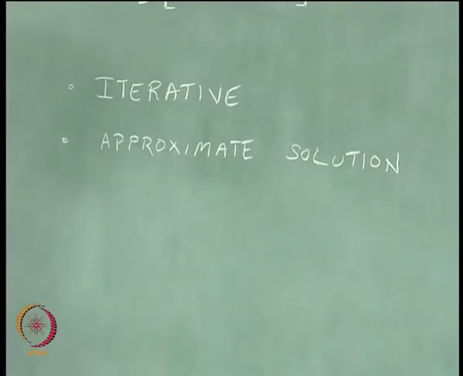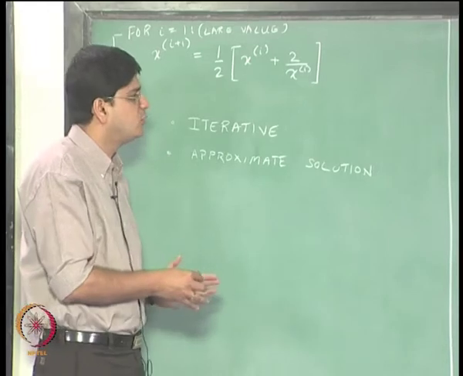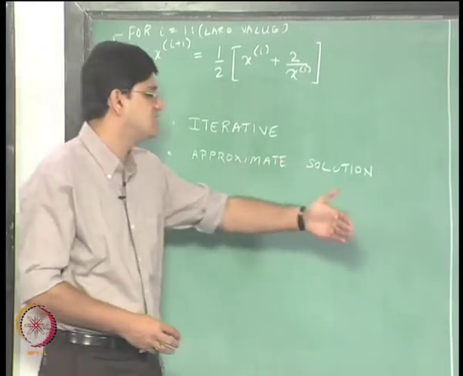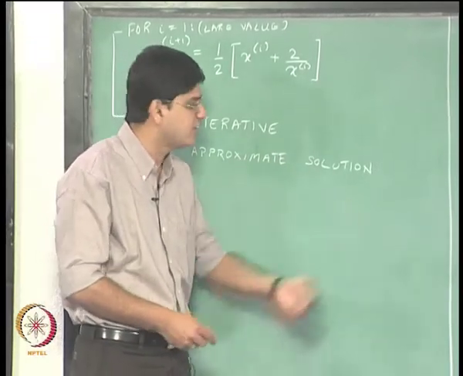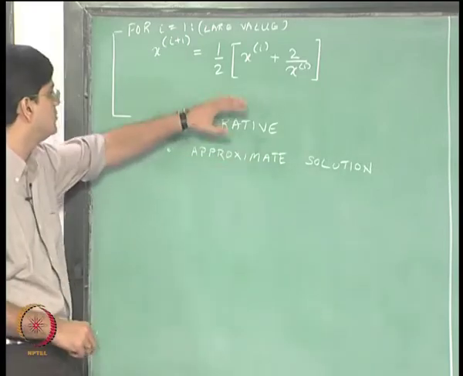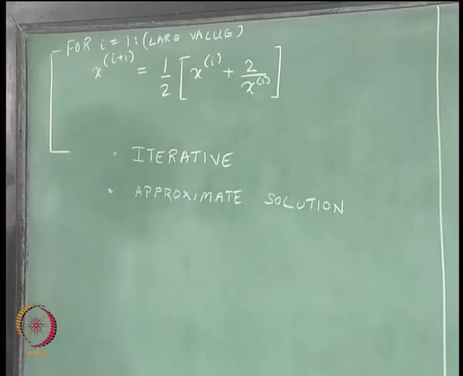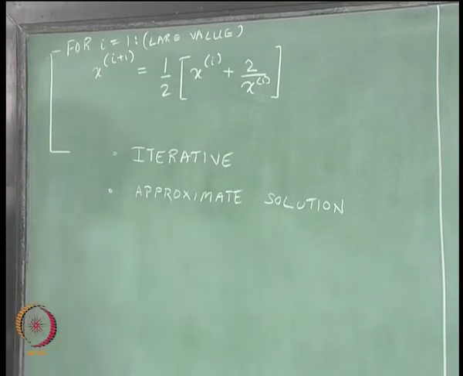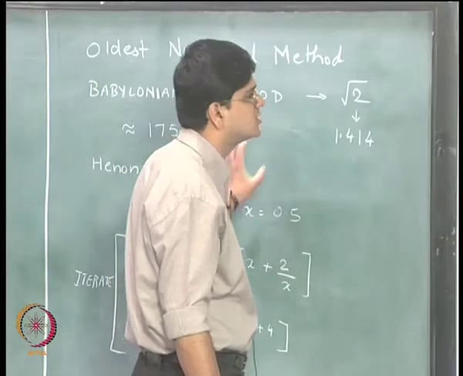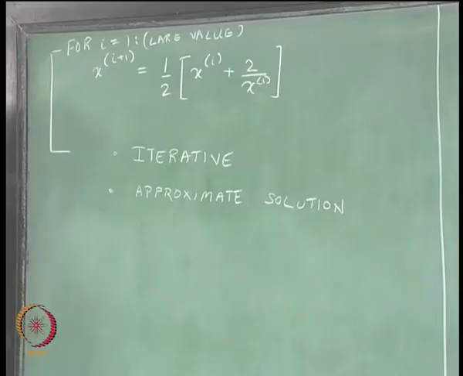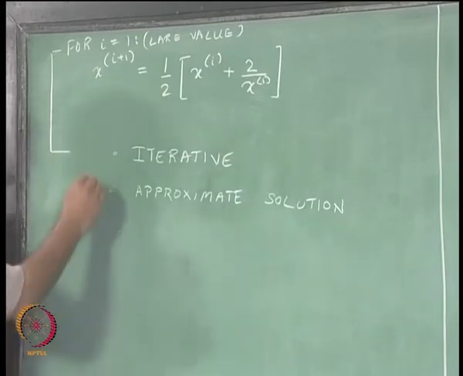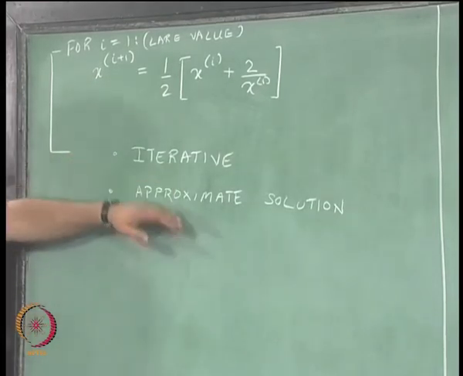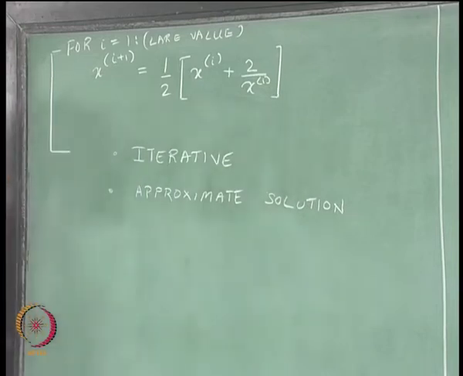At a certain point we will say, well, we are going to be happy with this approximate solution because we do not care about, say, the 10th digit after the decimal point. So, we are essentially going to say we are going to be happy if we get the solution accurate to the 10th decimal place. I will take this example again in a couple of minutes, but let us proceed with the overall historical perspective about square root of 2. The Heron algorithm is an iterative algorithm and it gives you an approximate solution.